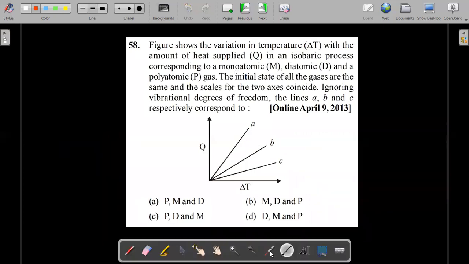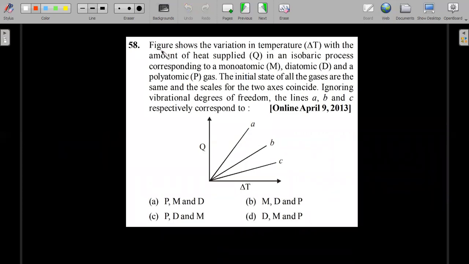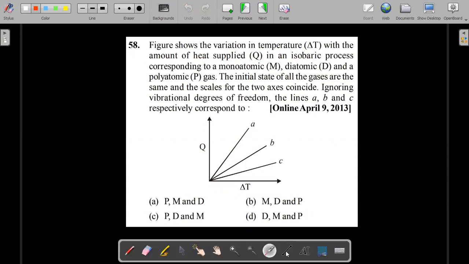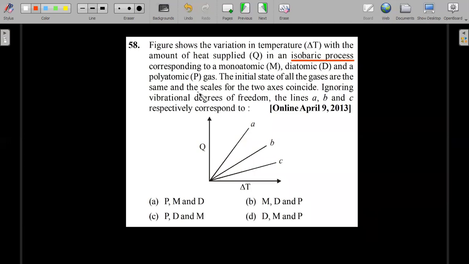Another style of asking questions is graphical in this chapter. So let's move ahead with this one. The figure shows the variation in temperature delta T with the amount of heat supplied Q in an isobaric process corresponding to monoatomic, diatomic, and polyatomic gases. The initial state of all gases are the same and the scales of the two axes coincide. Ignoring the vibrational degrees of freedom, the lines A, B, C respectively correspond to which of these? So give it a try and then move forward with the solution that I am going to present.